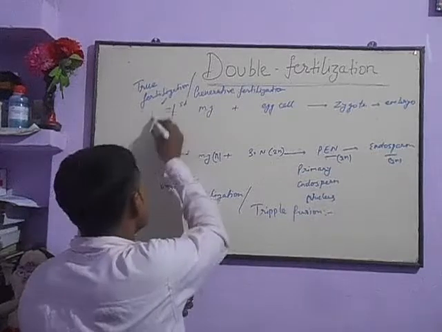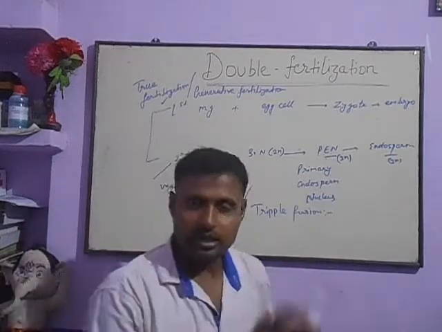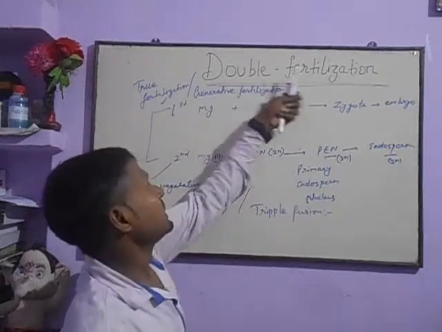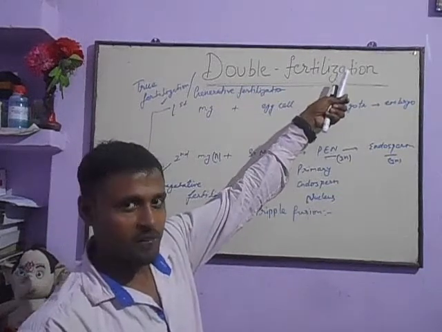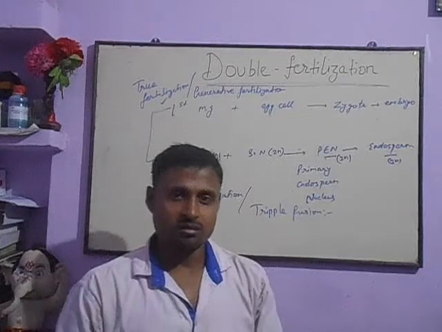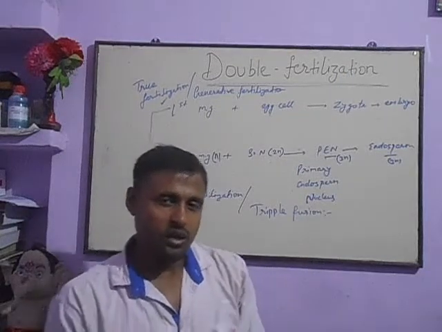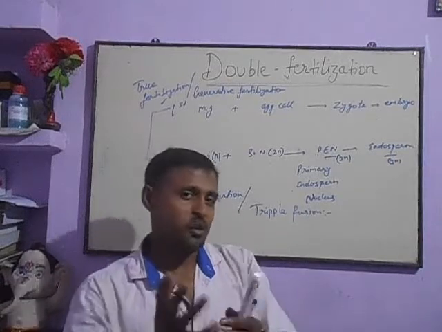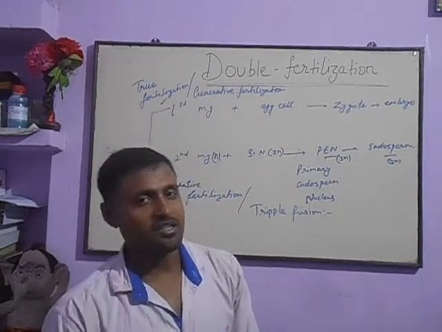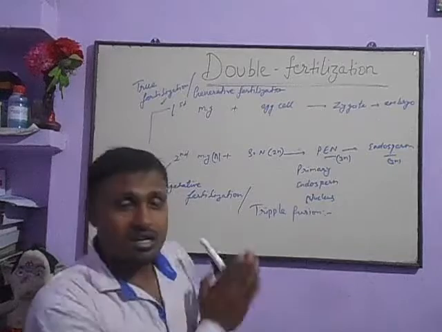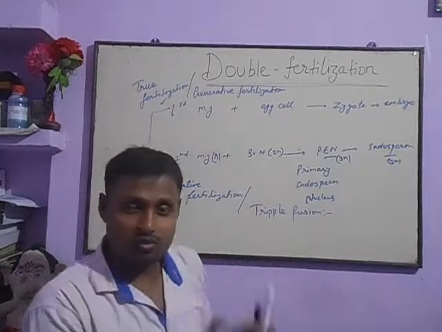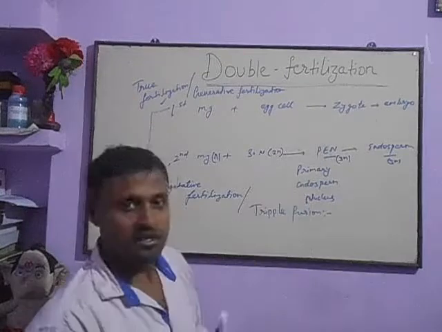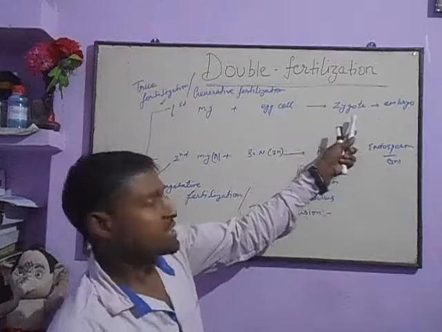Both these two types of fertilization are considered double fertilization. Is it clear? So what will be the answer to the question, what are the results of double fertilization? It's very simple, yes? Tell me what the results are. We will give the separate results of these two separate fertilizations, one for true fertilization and one for triple fusion. The result of true fertilization is the zygote.